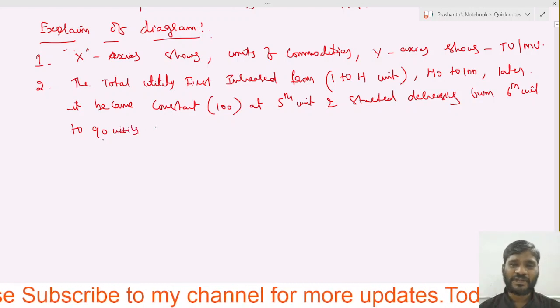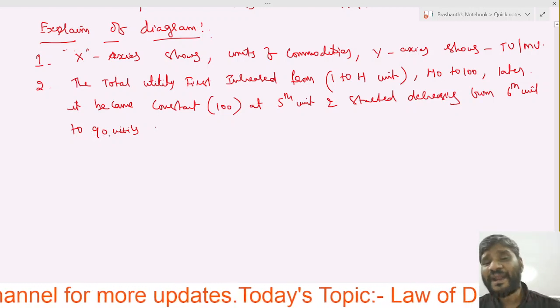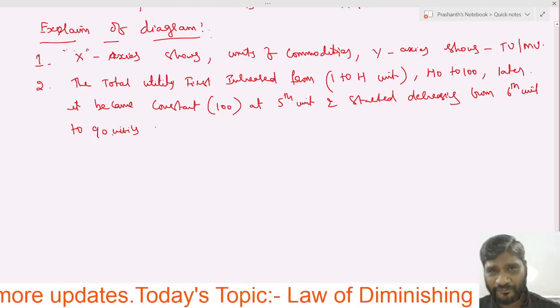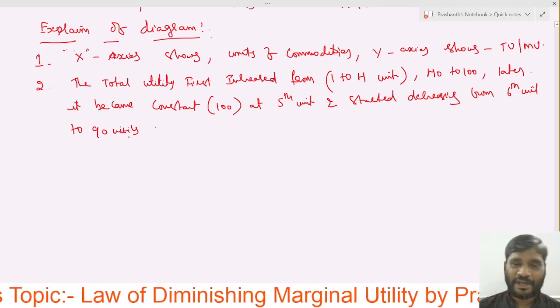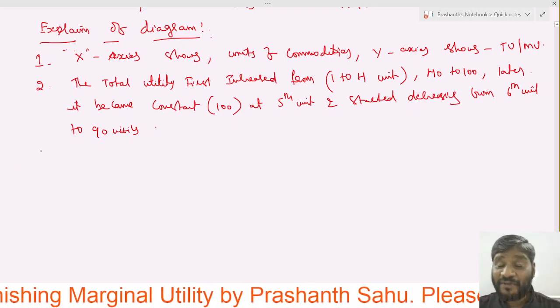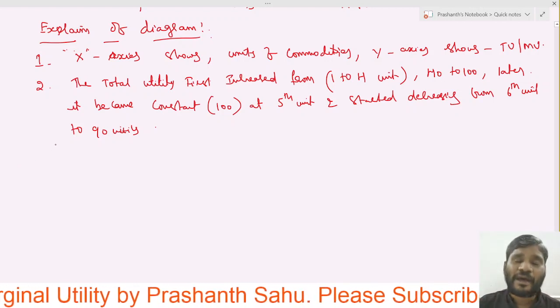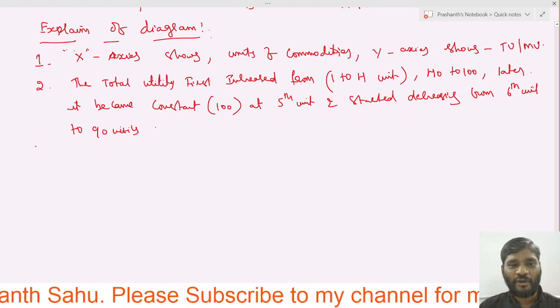Remember, 90 utils it has been decreased. First increase, later became constant. Where it became constant? At 4 and 5 it became constant. Later at 6 units it decreased. Every event we have to give the explanation here.